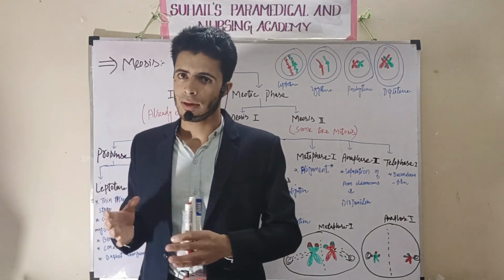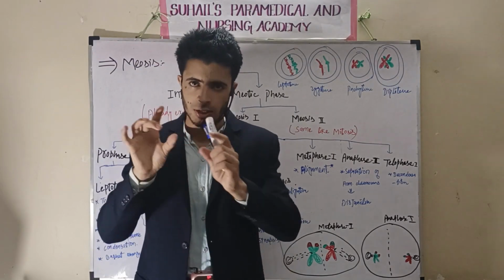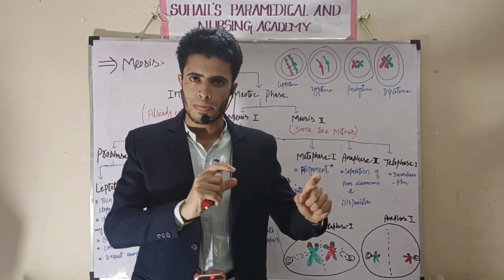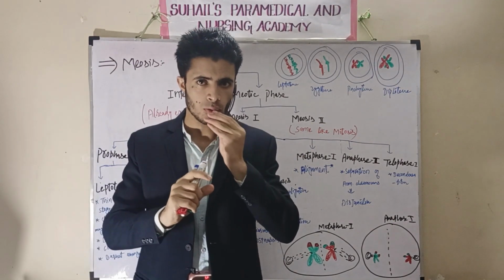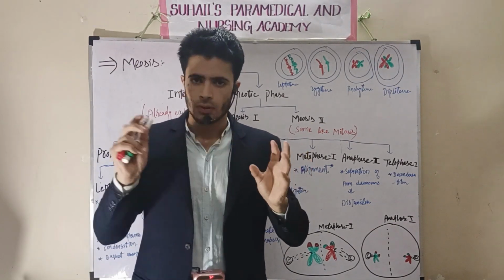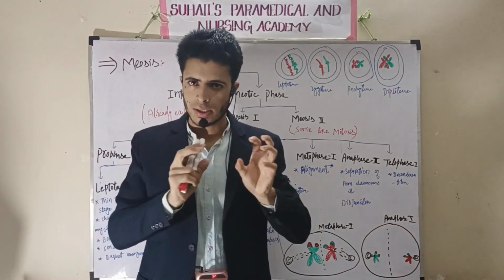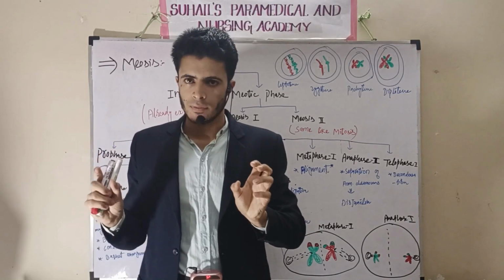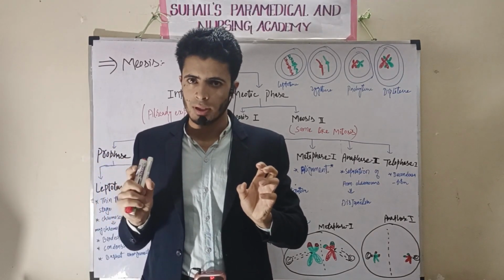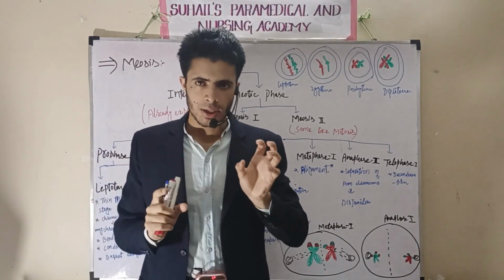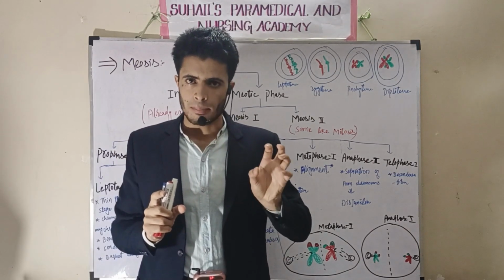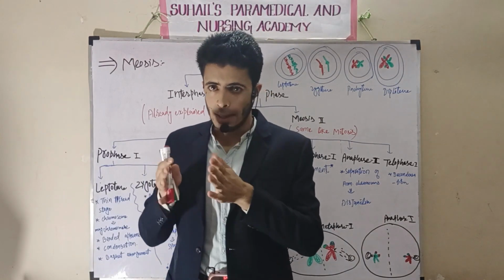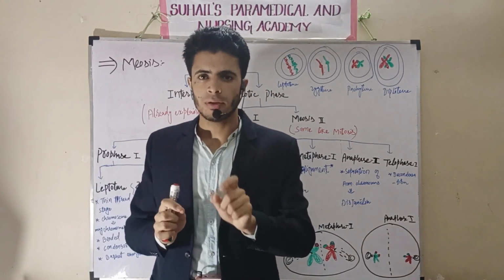In the previous lecture, I explained about the cell cycle and its phases. I told there is interphase, and there is the M phase, which is the mitotic phase. In interphase, I told there are G1, S and G2 phases. In mitosis, I told there is prophase, metaphase, anaphase and telophase. What happens in these steps, I have explained very clearly.